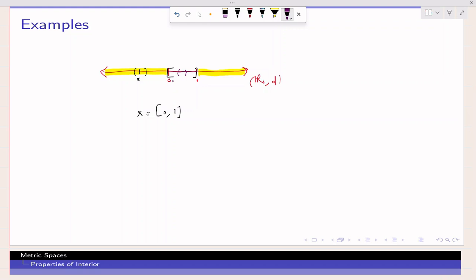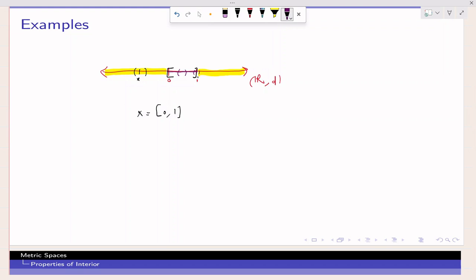Why am I excluding 0 and 1? Because if I take 1, no matter what small radius I take, the open interval around that point 1 will go outside the set X. Exactly half of that open interval is outside the given set.